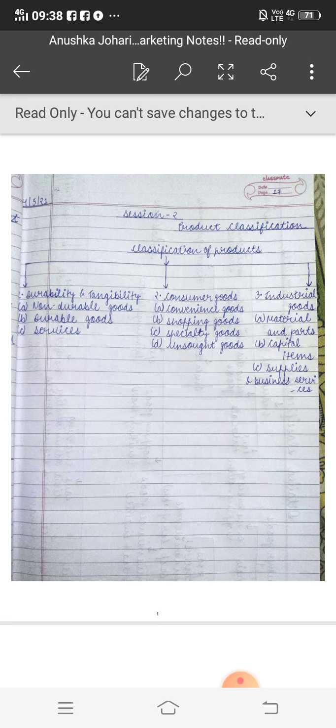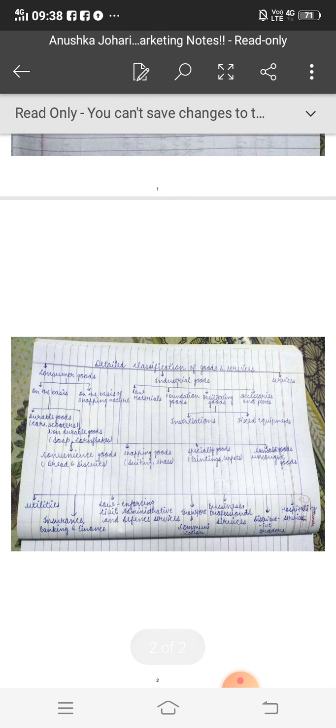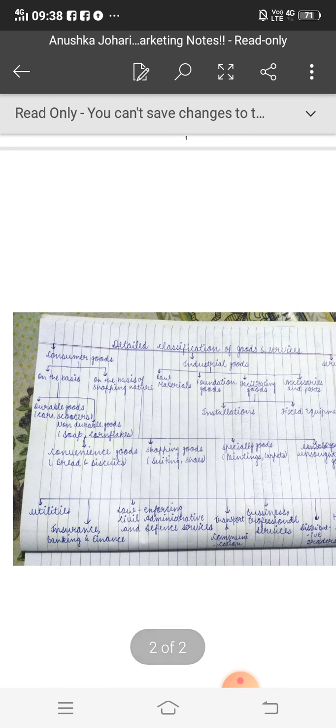Durability and tangibility. Durability means how much life a product has, whether it is non-durable, meaning it will not be able to be stored for many days, or is it possible to store it for a durable time. So here is the detailed classification of these goods. First, consumer goods. I already told these are durable, non-durable and services.